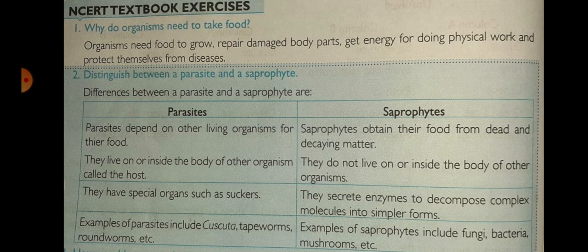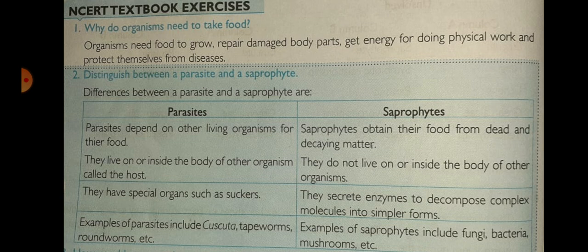Second point: they do not live on or inside the body of other organisms. They secrete enzymes to decompose complex molecules into simple forms.